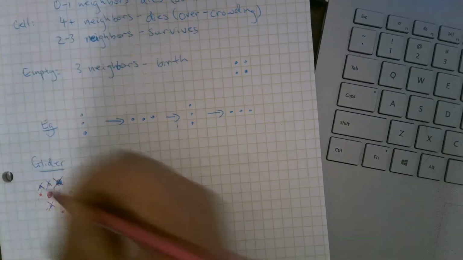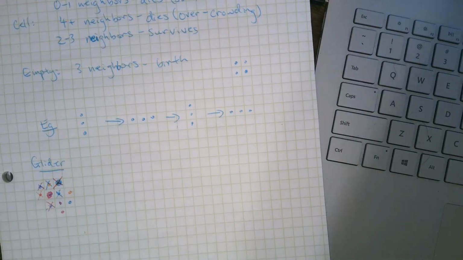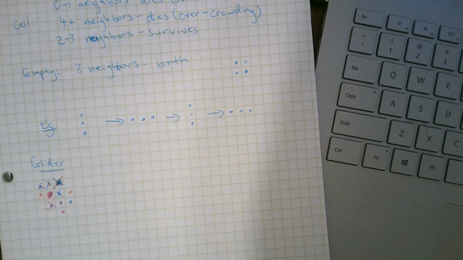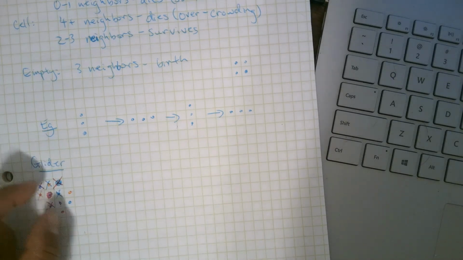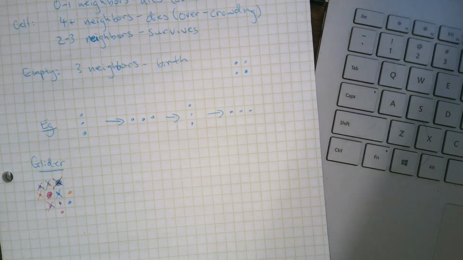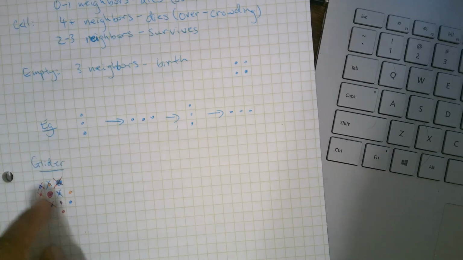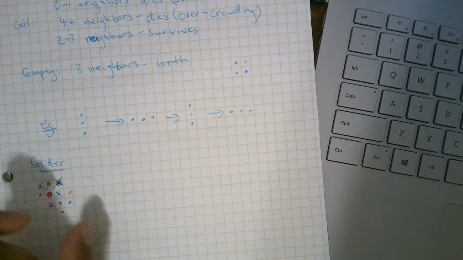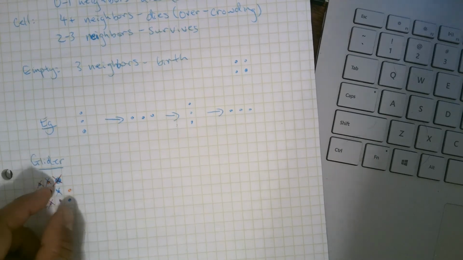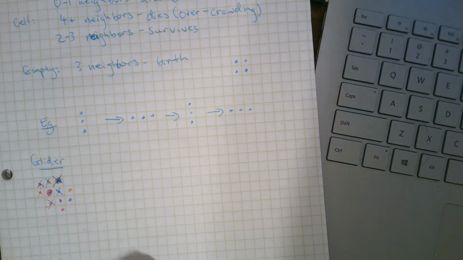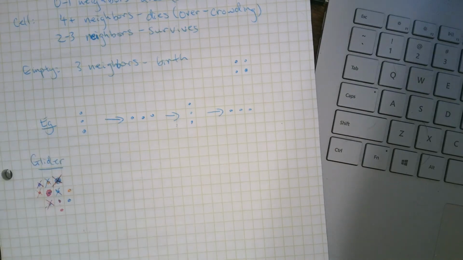And if you remember back, you can scroll back in the video if you need to. This is the exact same configuration that we started with, except it's shifted down one diagonally. So if you look up a glider on a Game of Life simulation, you'll see it move through those, I think there were 4 phases, and then come back to this, and it's shifted. And as time goes on, it will actually travel slowly or quickly, depending on how fast the simulation is, this way across this screen or the paper. That's why it's called a glider.